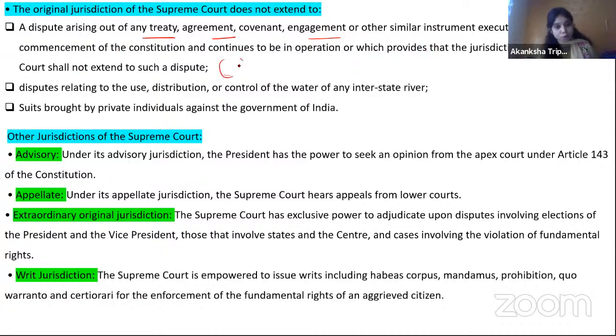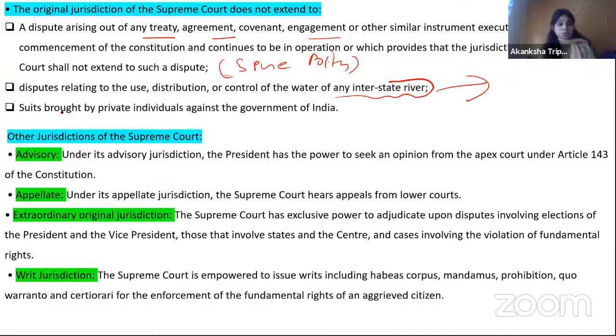Again, this is pure polity. Please read up on what comes under, what is involved in, and what is not included in the original jurisdiction of the Supreme Court. Okay. Then a dispute relating to the use, distribution or control of the water of any interstate river. Again, for this we have a separate rule.